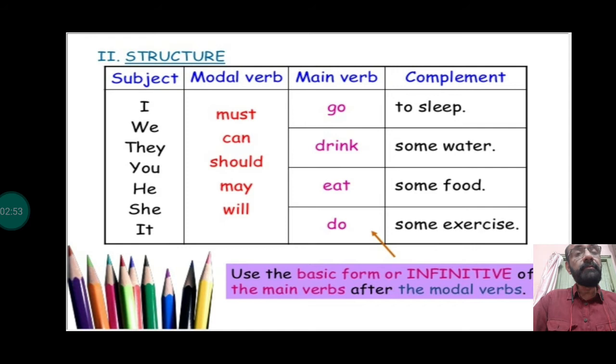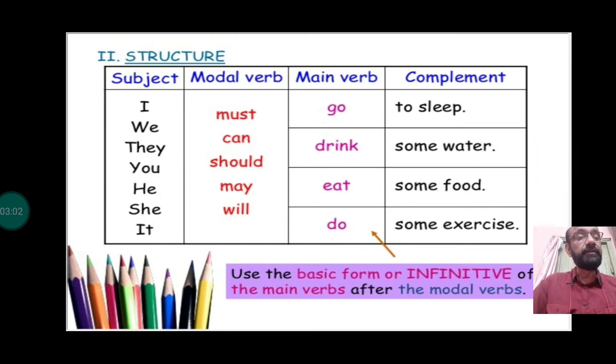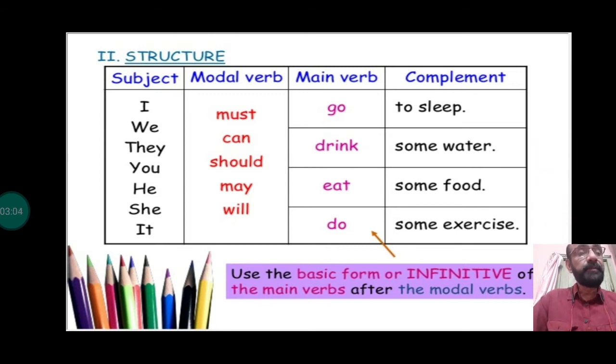Basically, with a modal, the basic form or the infinitive of the main verb is used after modal verbs. So two forms. You can use the infinitive form, that is "to" added to the verb, that's the infinitive form of it, or the simple basic form of the main verb is used.